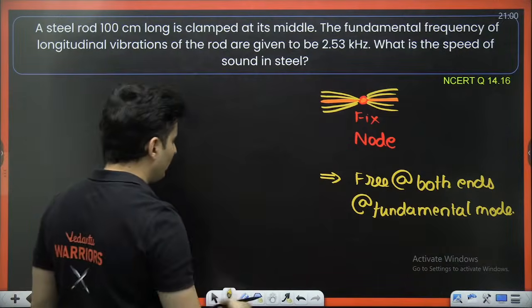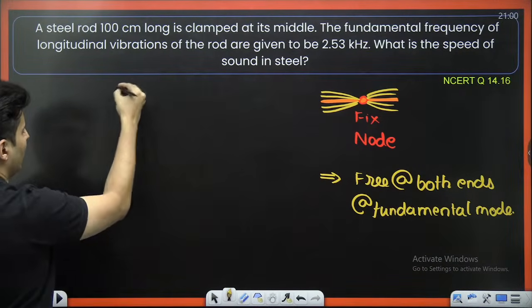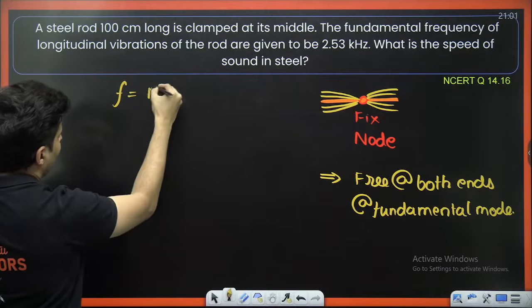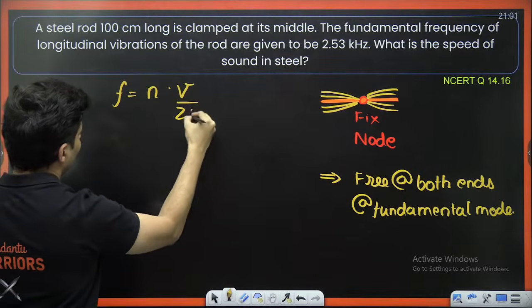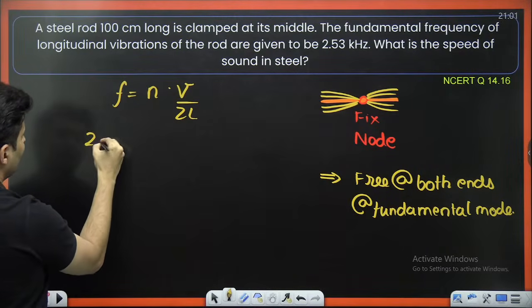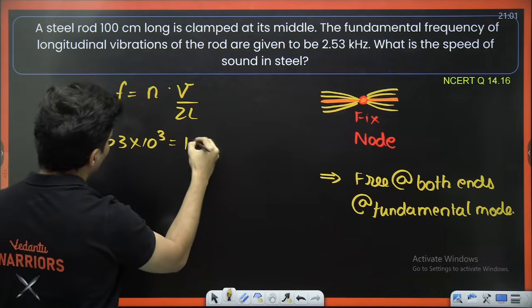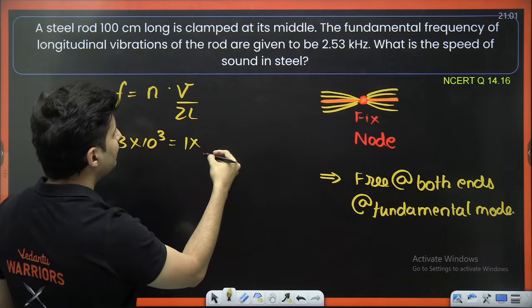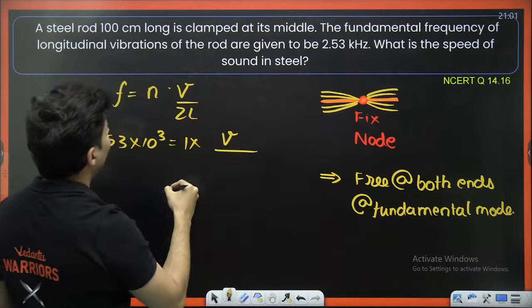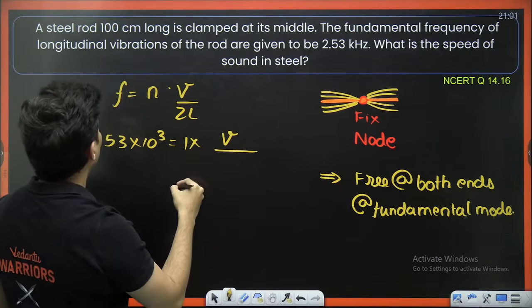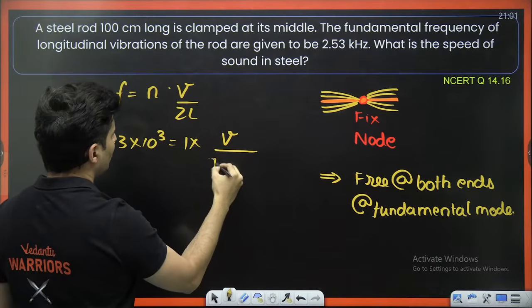And what is the formula for free ends, rod or string? The formula is nV by 2L. Frequency is 2.53 kilohertz, so 10 to the power 3. Fundamental means n is 1. Speed, we have to find. Length, 100 centimeter, 1 meter. So 2 into 1.